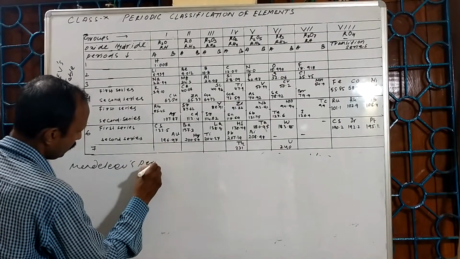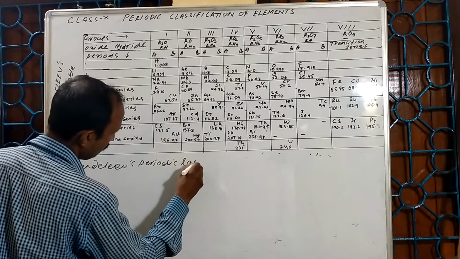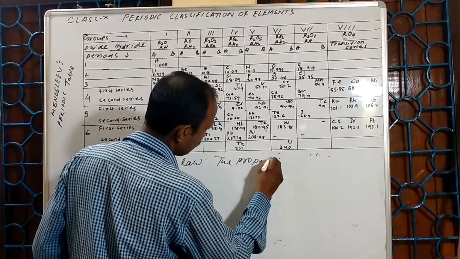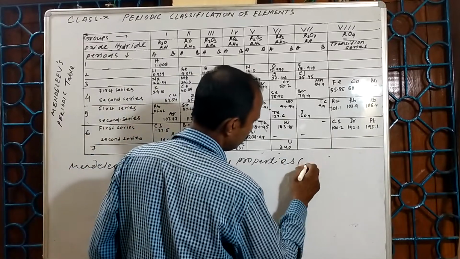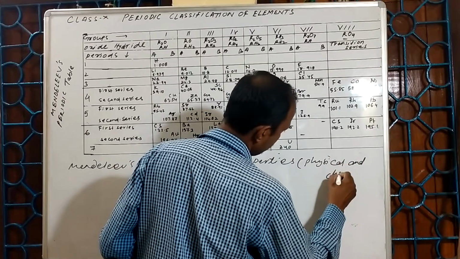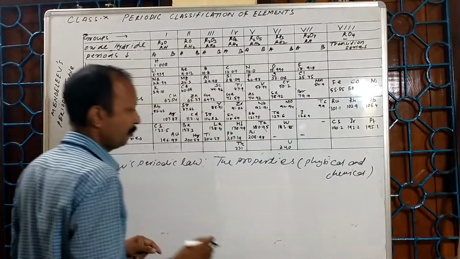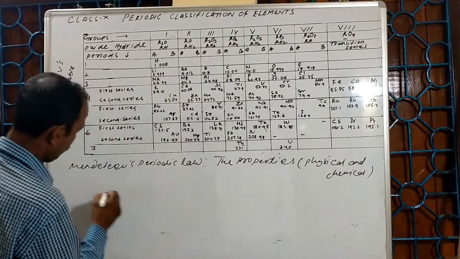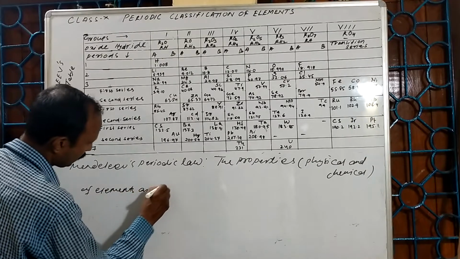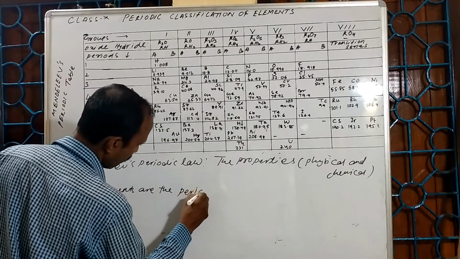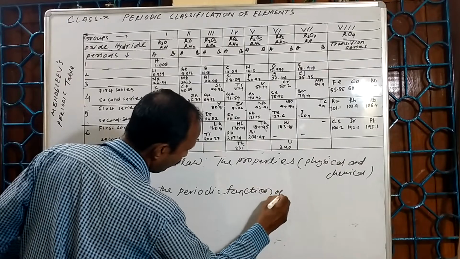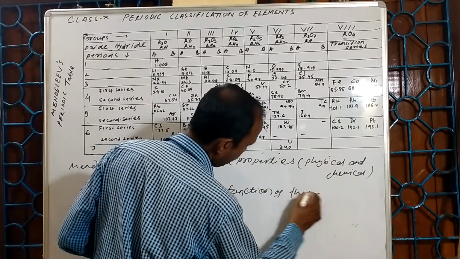Mendeleev's Periodic Law: the properties of elements, both physical and chemical, are the periodic function of their atomic masses.